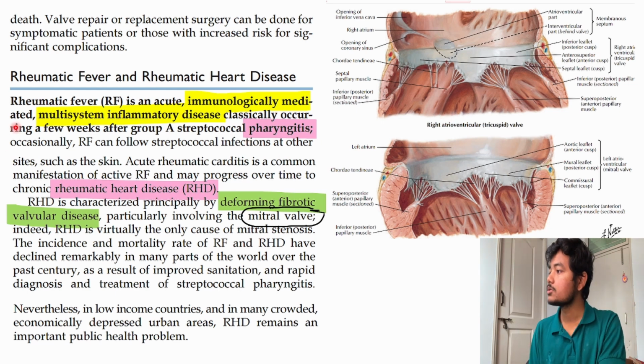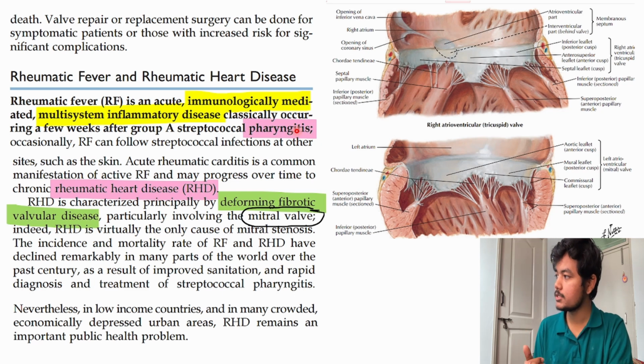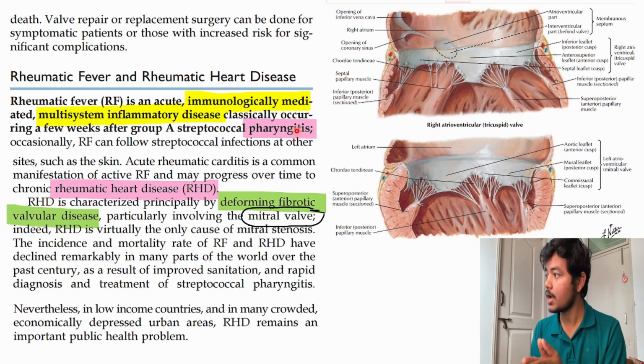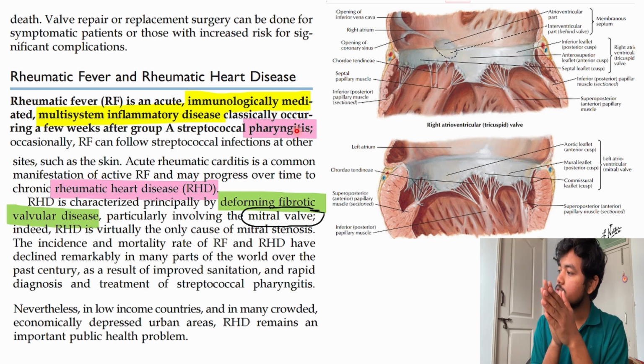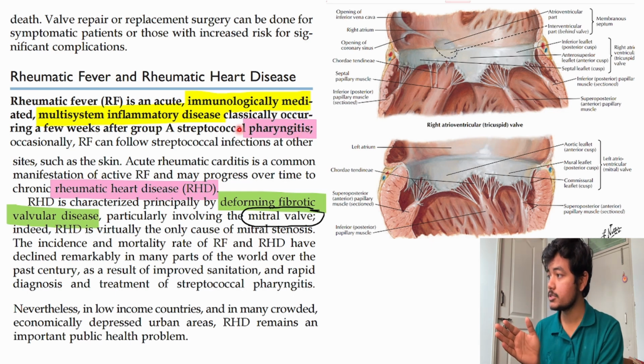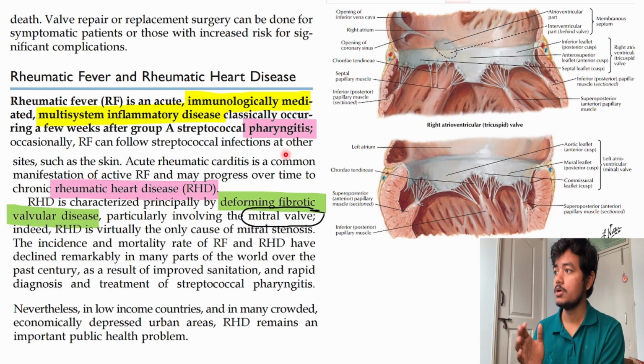Classically it occurs a few weeks after group A streptococcal pharyngitis. So usually it happens after a particular period, like a week after streptococcal infection. Initially there is pharyngitis. Why?